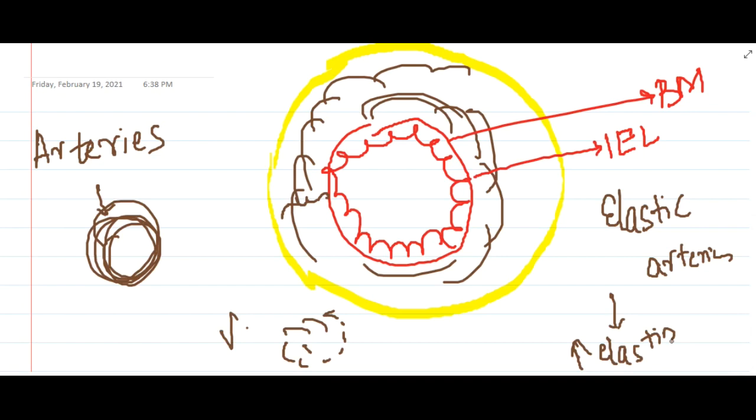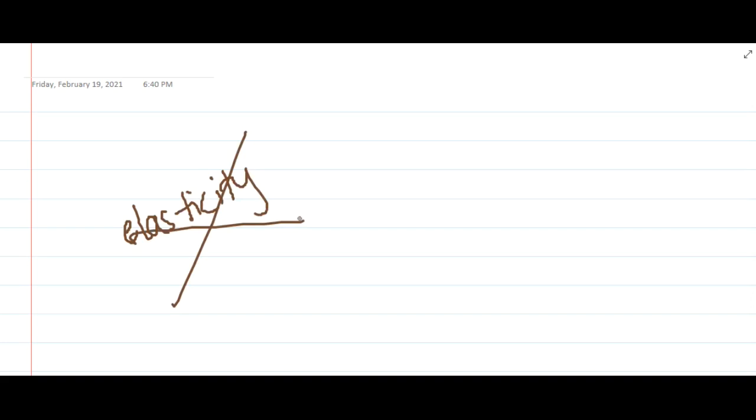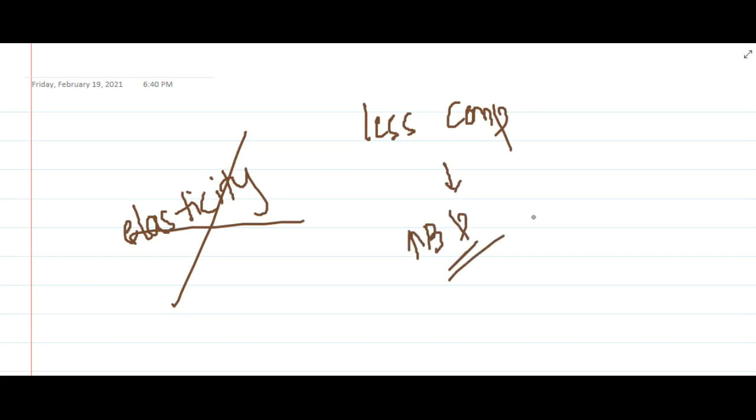As we age, and when we become old, there will be loss of the elasticity present in the aorta and the larger vessels. Once this elasticity is lost, the blood vessels become less compliant, and as a result this leads to raised blood pressure. So in older individuals there is more propensity to develop systolic hypertension. This is about the elastic lamina.